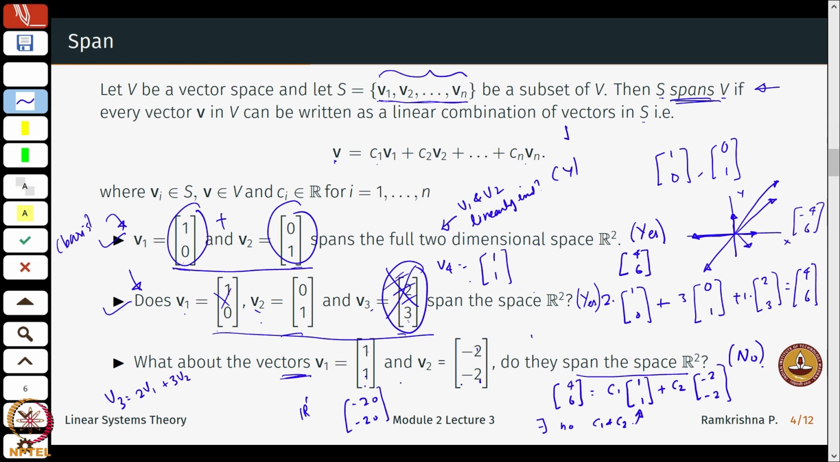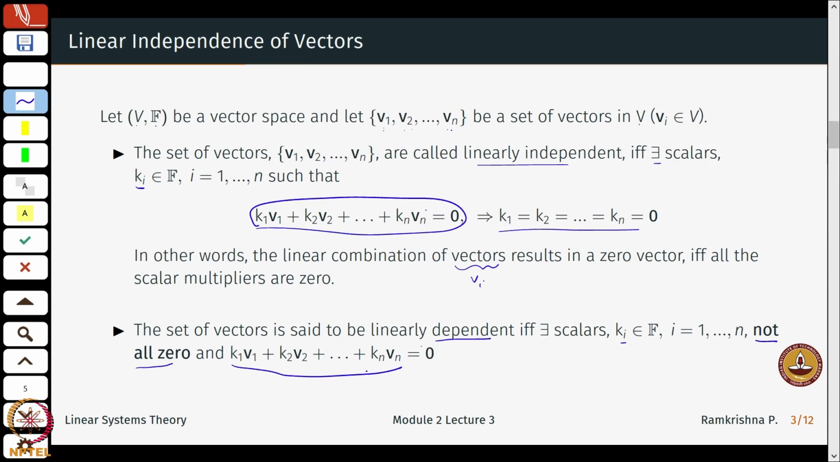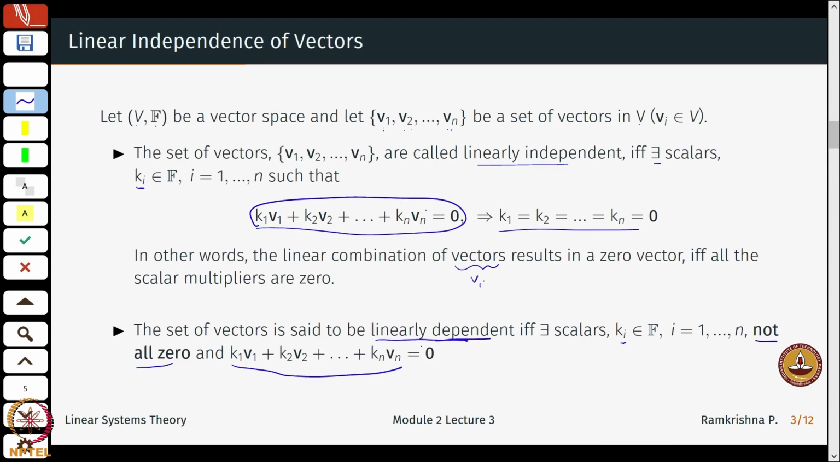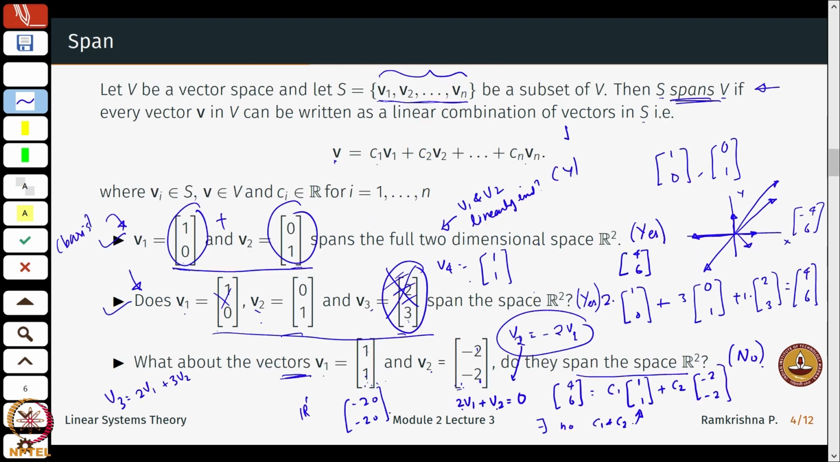Whereas here I just have 2 vectors, but they still do not span the entire R2. That is because V2 can be written as minus 2 times V1, so this is a linear combination. What are these linear combinations, as we saw earlier? If I rewrite this, I have twice V1 plus V2 equal to 0, and here not all the coefficients are 0. That is what the definition of linear dependence says. So, these 2 vectors V1 and V2 in this case are linearly dependent because there exist coefficients ki which are not 0 such that this relation holds.